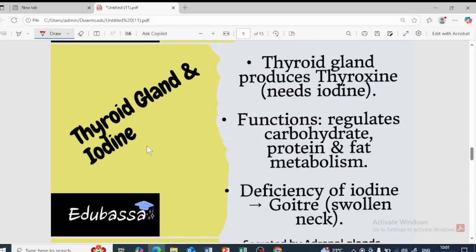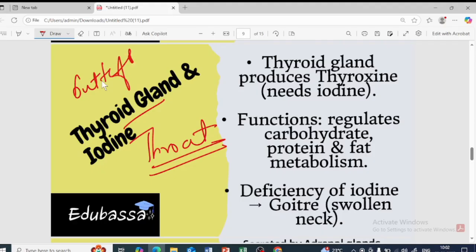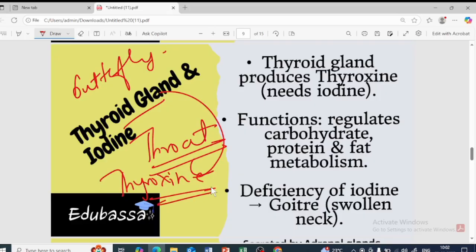Next is the thyroid gland and iodine. As we have seen earlier, where is the thyroid gland present? It is present in the throat region. It looks like a butterfly. Butterfly-shaped thyroid gland. What it produces is a hormone called thyroxine hormone. Which hormone? Thyroxine hormone. The function of this thyroxine hormone is to regulate carbohydrate, protein as well as fat metabolism. That is the function of the thyroxine hormone.